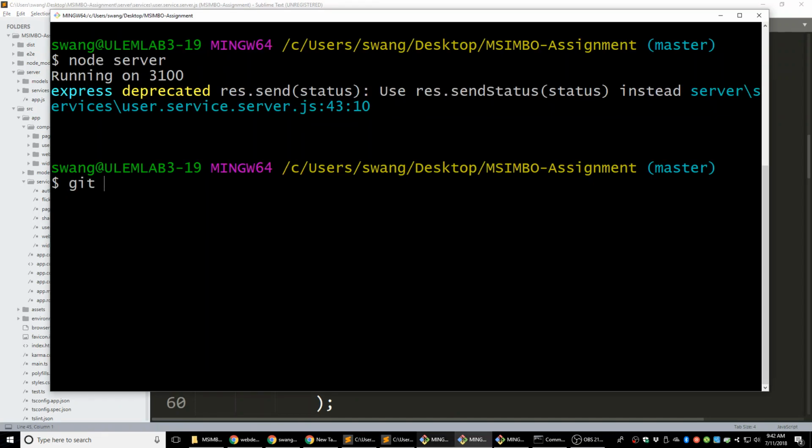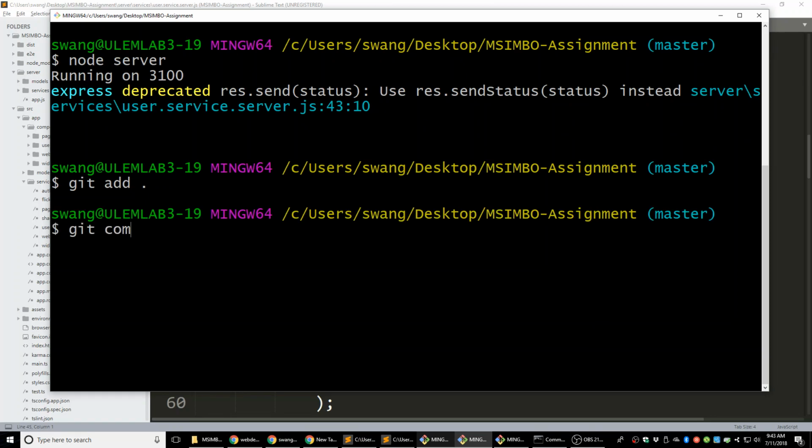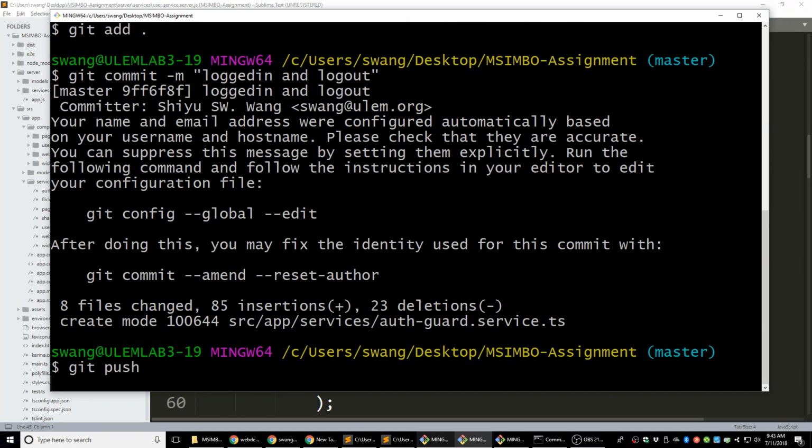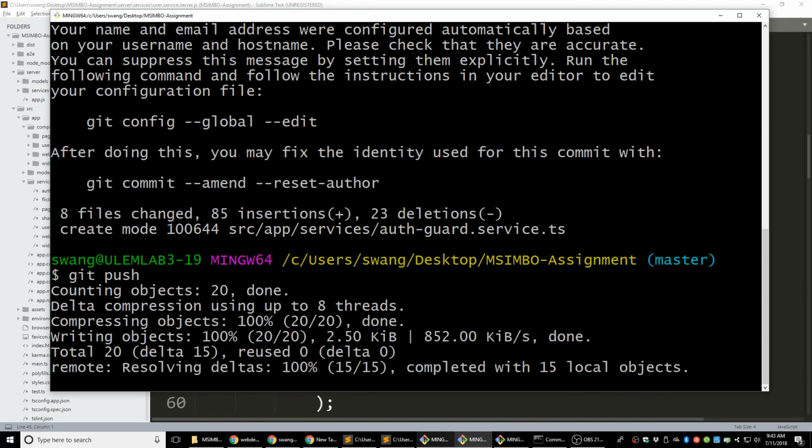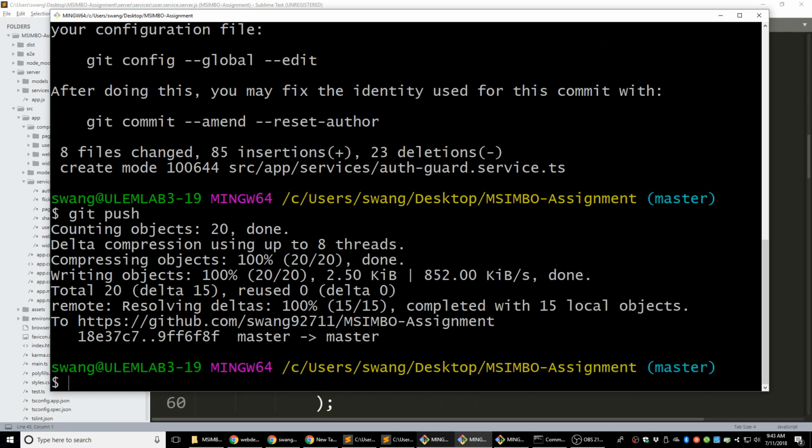Okay, let me send the code to GitHub. Git add dot, git commit. Log in and log out. Git push. Okay, and we are going to stop the recording right now.